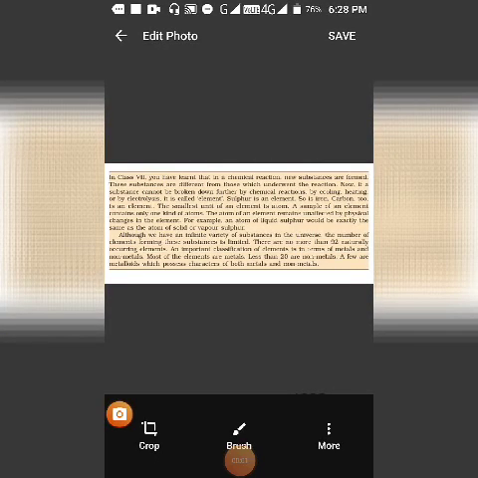The last section of this chapter deals with something which you have done in 7th class. In 7th class you have read what a chemical reaction is, you have read about elements. An element is a substance which is made up of only one type of substance. So here it is given that the substances are made by chemical reaction of one substance with another substance. It is a known fact that when an element combines with another element, then it forms a new substance. This reaction can take place under different conditions.